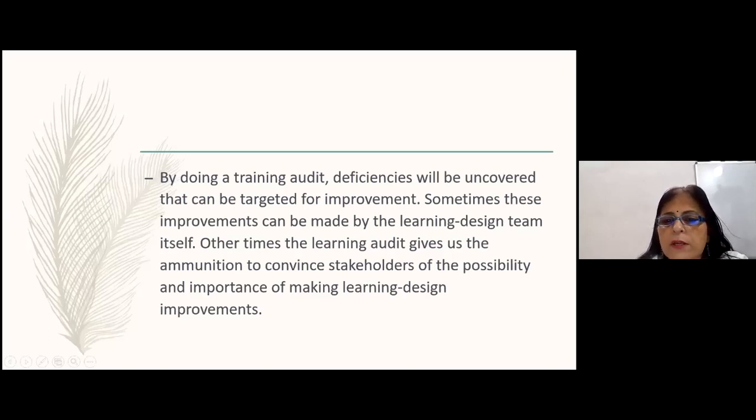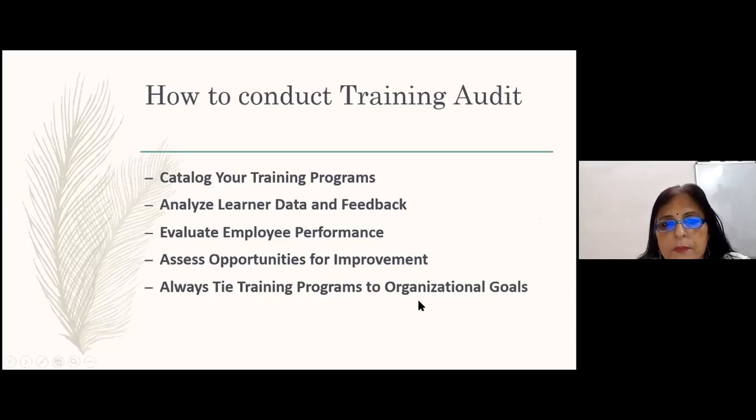The learning audit gives us the ammunition to convince stakeholders. You can tell the stakeholders that this is the importance of making learning design improvements. So, now there are some steps to conduct a training audit.